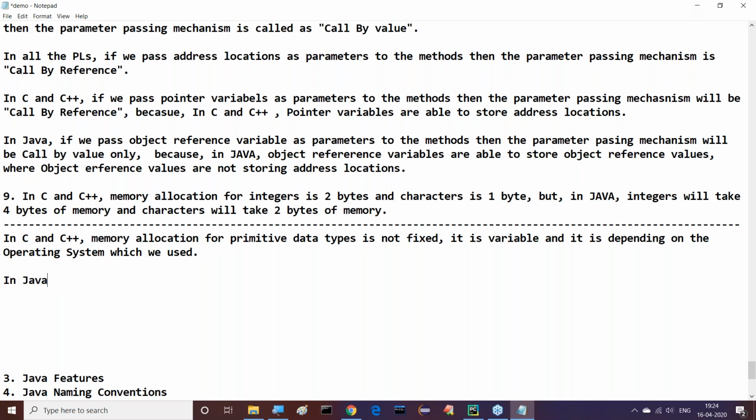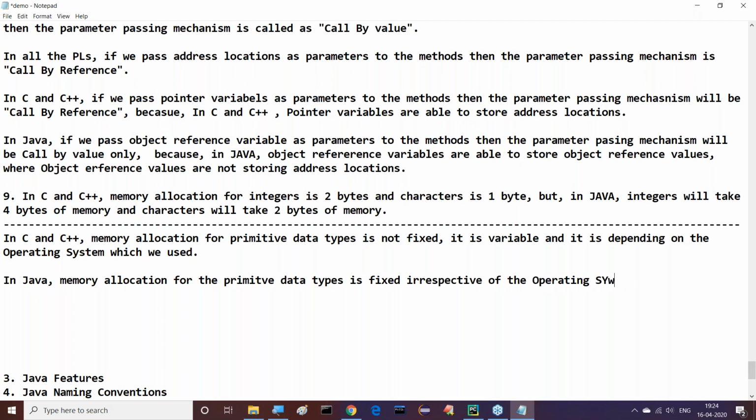Next one is in Java, memory allocation for the primitive data types is fixed irrespective of the operating system which we use. Right, sir. In the case of Java, memory allocation for primitive data types is fixed irrespective of the operating system which we use.